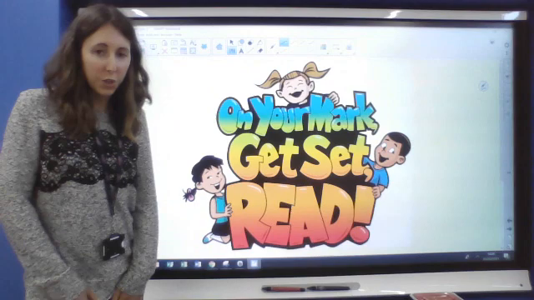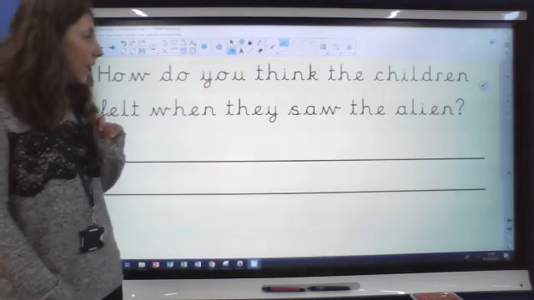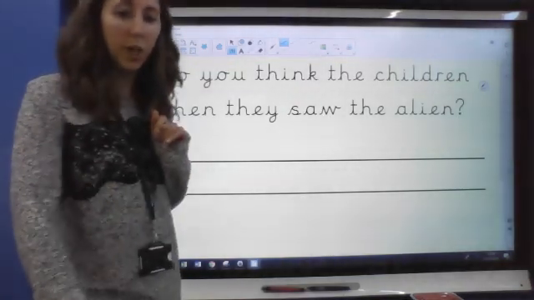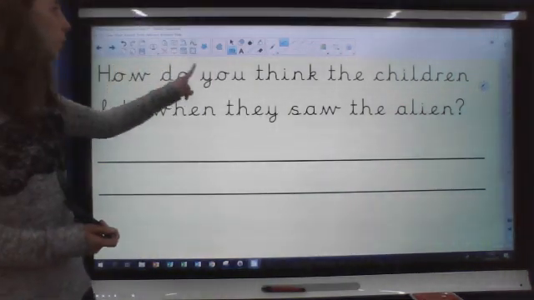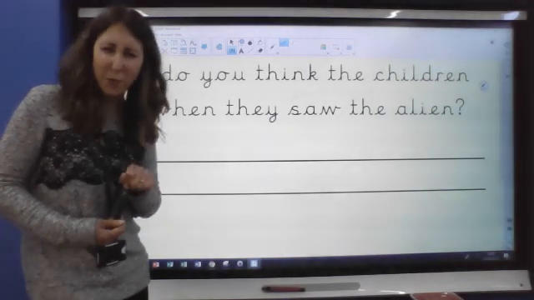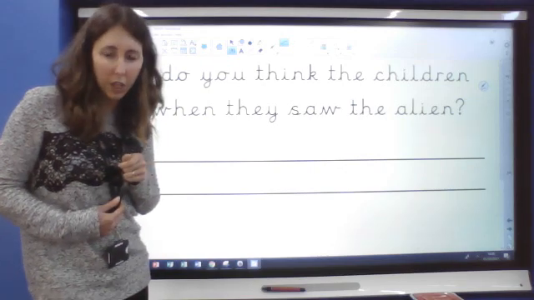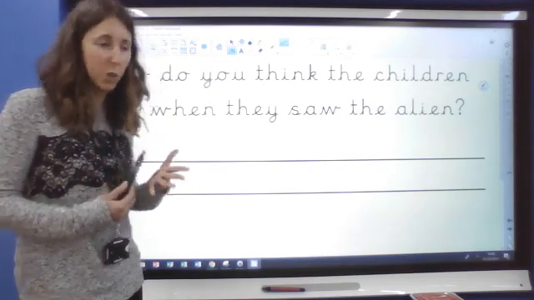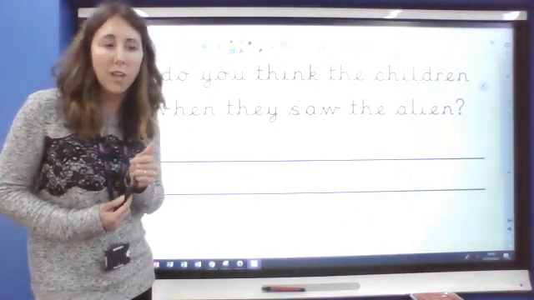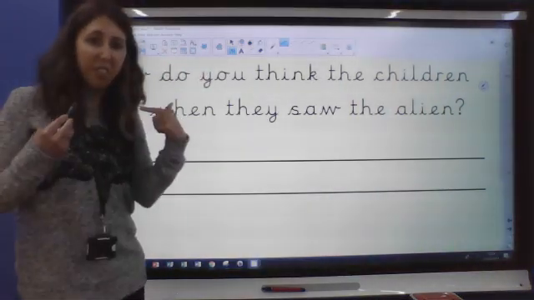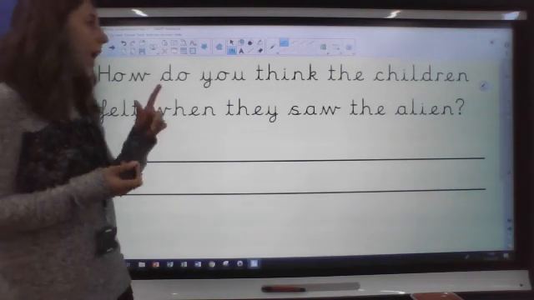Okay, are you all ready? Did you read about the alien at school? So what we're going to think about then is some practice questions just like we normally do. So this one says, how do you think? Is this a retrieval question or is it an inference question? How do you think? It's an inference question, isn't it? It's not going to give us the exact answer, but it's going to give us some clues that we can decide what we think. How do you think the children felt when they saw the alien?